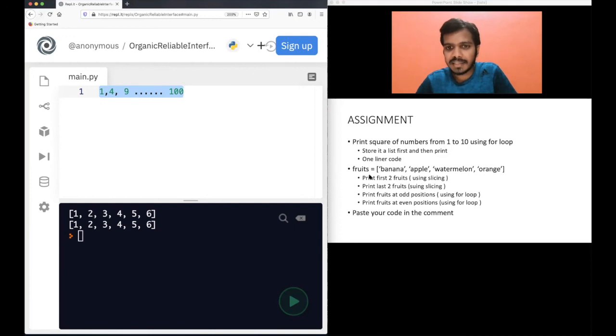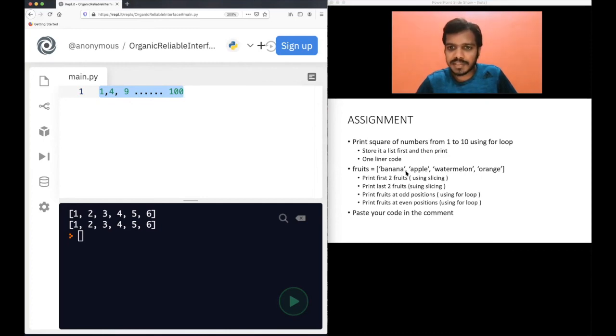And the second assignment: fruits equals 4 fruit names you have. First, print the first 2 fruits using slicing. Not just fruits[0] and fruits[1]. No, I don't want that. You should use slicing to print that. You can use different slicing, because slicing is very powerful. You can print the first 2 fruit names using different slicing numbers, so try whatever you can. Also print the last 2 fruits using slicing. Also print the fruits at odd positions.